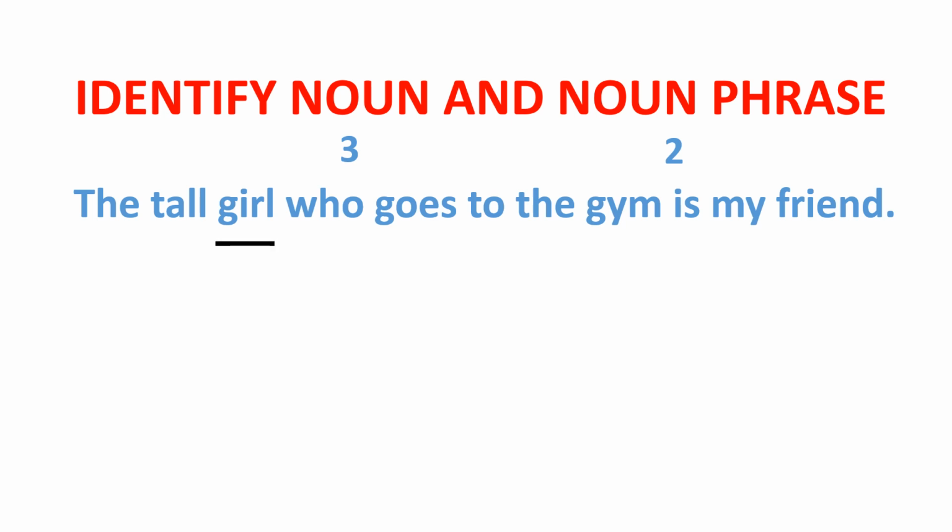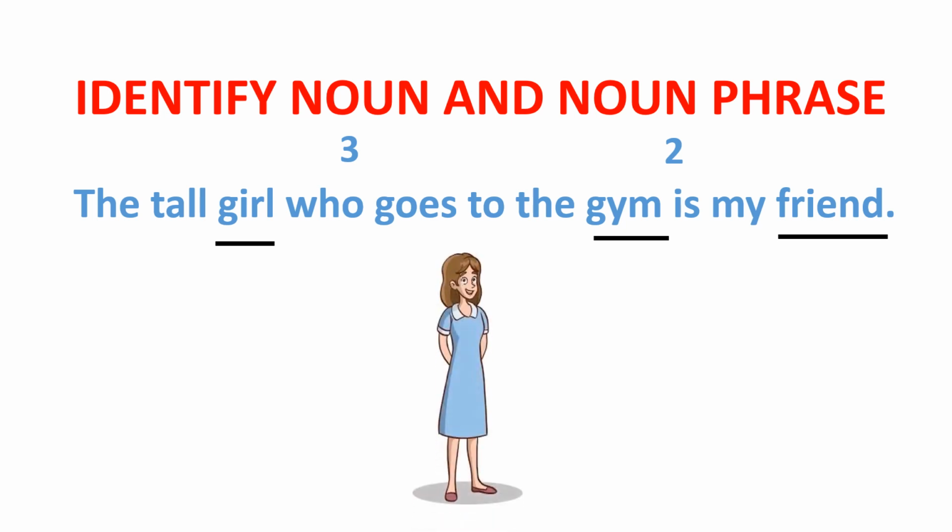Can you guess them? The words girl, gym, and friend are nouns, while the entire groups of words, the tall girl who goes to the gym and my friend, are noun phrases. Do you want to learn the ABC of the noun phrases?